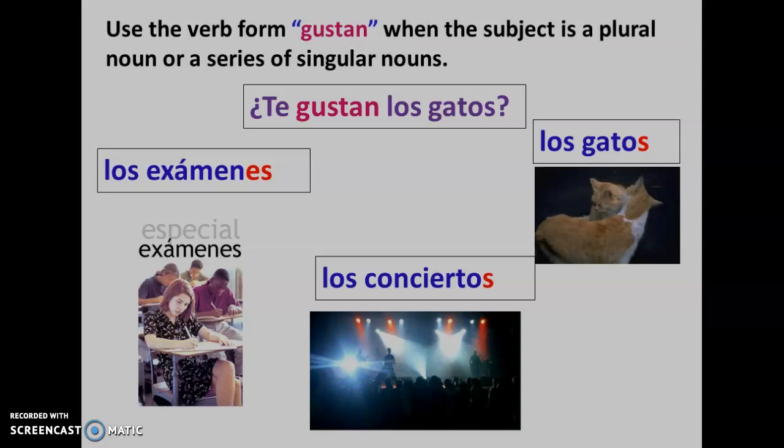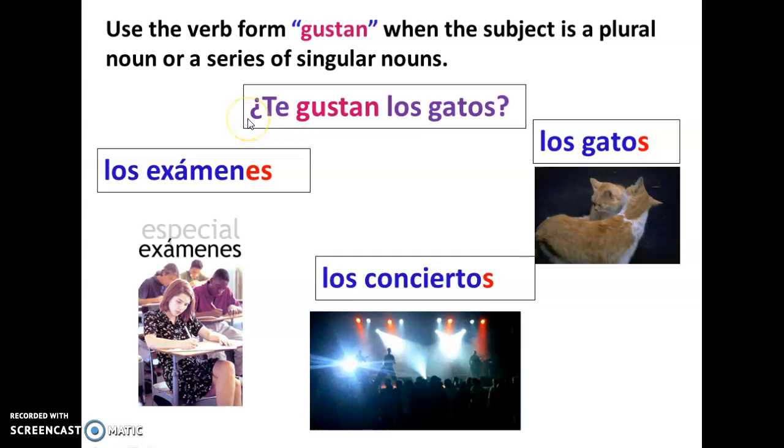Okay, let's continue. To use the verb, we have to use the form gustan when our subject is a plural noun or a series of singular nouns. In this case, our noun is gatos. So, do you like cats?